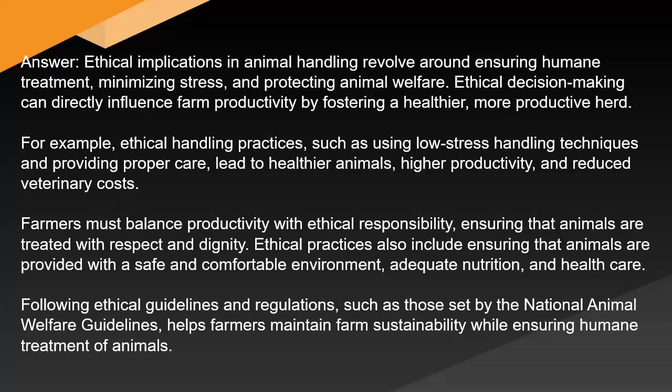Farmers must balance productivity with ethical responsibility, ensuring that animals are treated with respect and dignity. Ethical practices also include ensuring that animals are provided with a safe and comfortable environment, adequate nutrition, and health care. Following ethical guidelines and regulations such as those set by the National Animal Welfare Guidelines helps farmers maintain farm sustainability while ensuring humane treatment of animals.